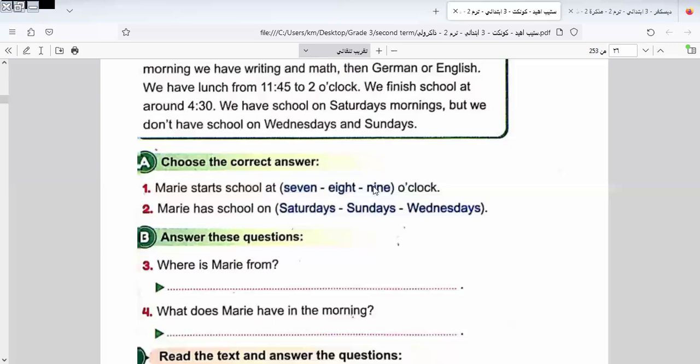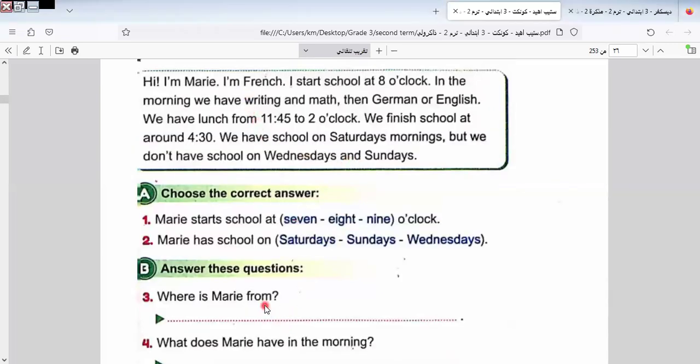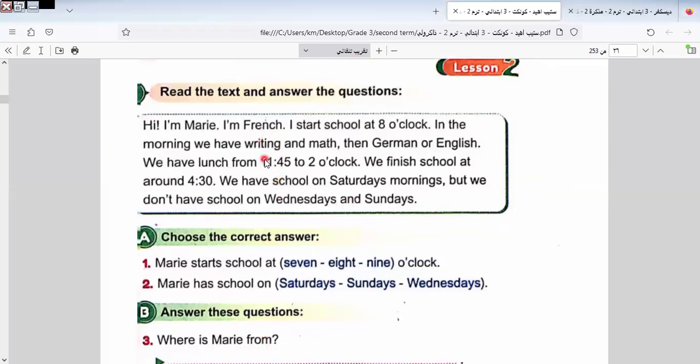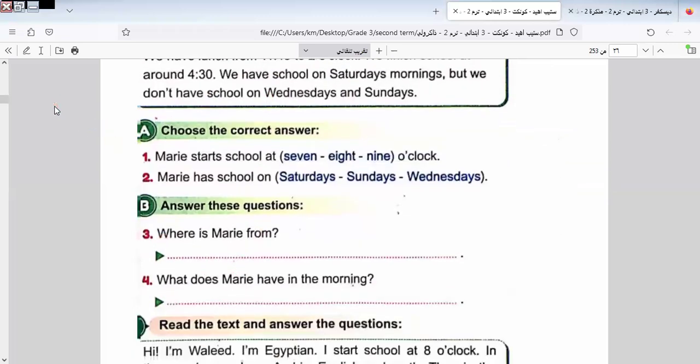Okay, I will return to the text and see. Mary is from what? He is French. So don't write French. It will be France, not French, because French is the nationality, but the place will be France here. Okay, right, from France.